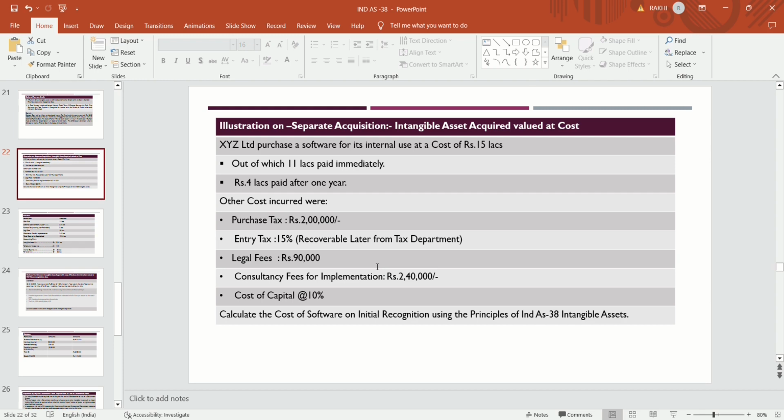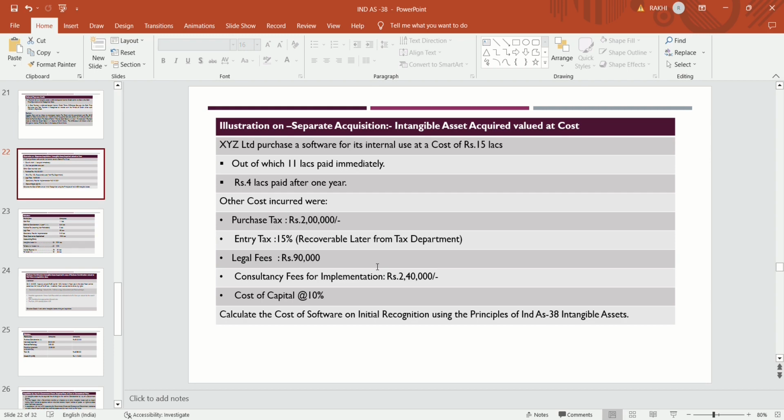So this is a case of deferred payment. Other costs incurred in relation to the purchase of software are: purchase tax of rupees 2 lakh; entry tax at 15%, which is recoverable later from the tax department; legal fees of rupees 90,000; consultancy fees for implementation of that software of 2,40,000; and cost of capital at the rate of 10%.